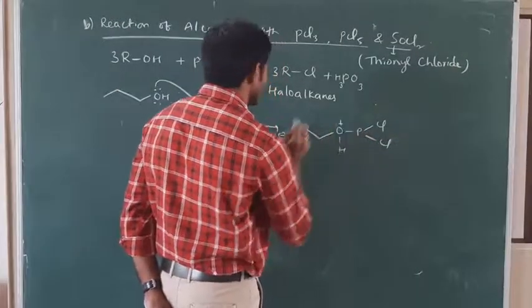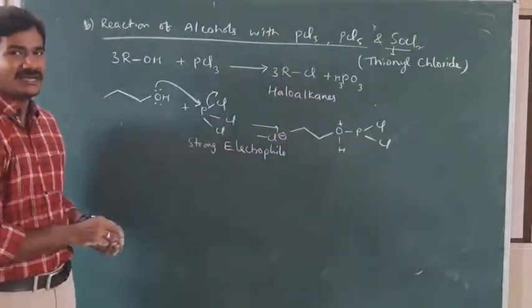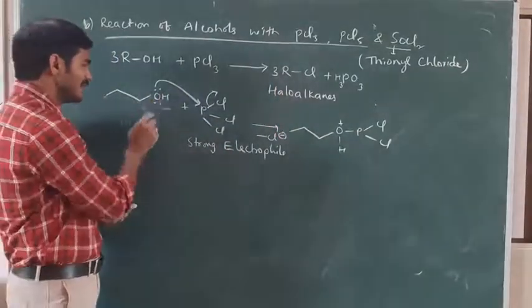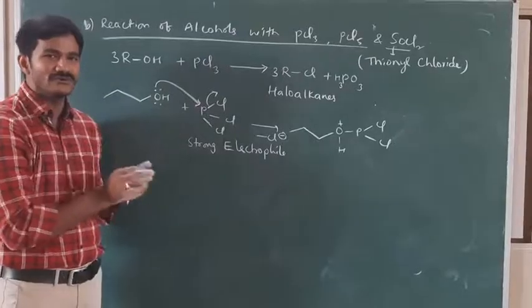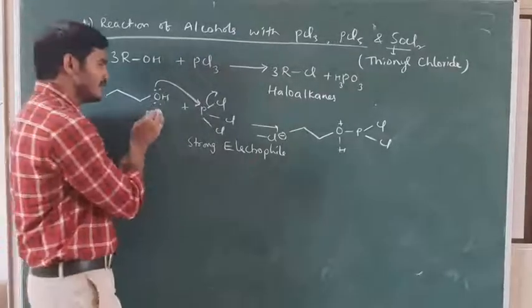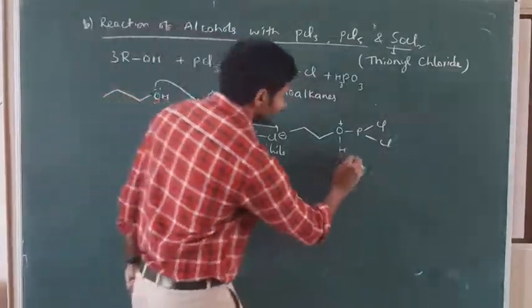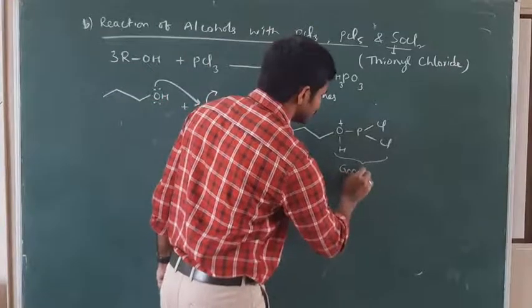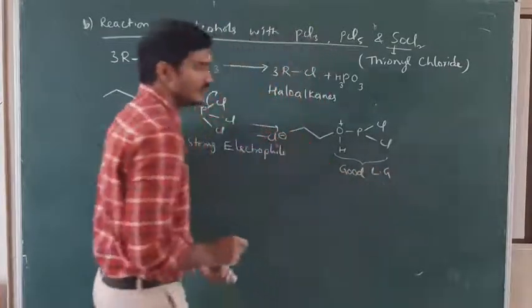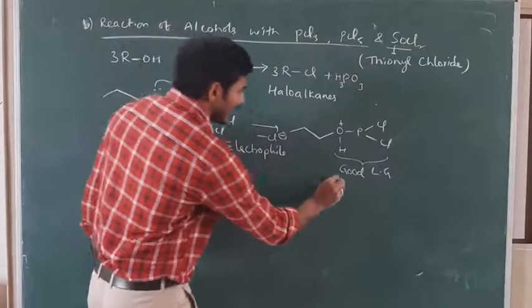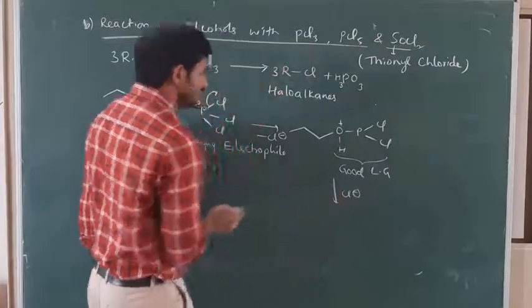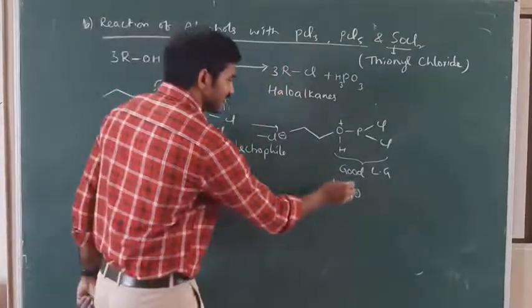Why are we taking PCl3? I already told you, we cannot directly eliminate the OH. It is not a good leaving group, it is a poor leaving group. So we have to convert OH into a good leaving group. Now this is a good leaving group. And the Cl minus which was eliminated attacks again here.